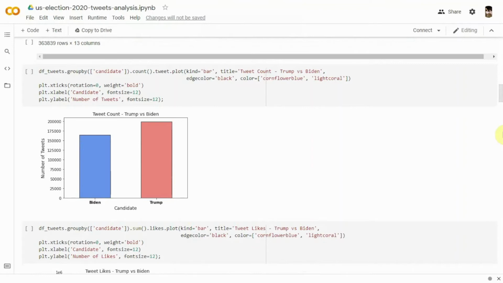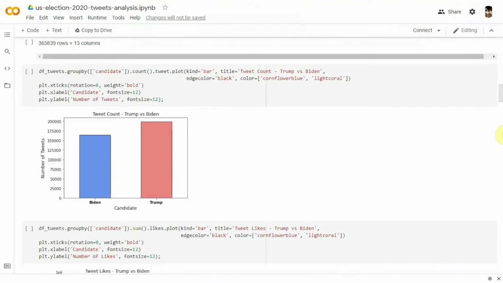The title parameter gives the title, tweet count, Trump versus Biden, to the plot. The edge color parameter gives a black boundary to the bars. The color parameter assigns the colors light coral and cornflower blue to each bar representing the candidate. In recent years, Republicans have been represented in red and Democrats in blue in electoral maps, so Biden is the blue bar and Trump is red.